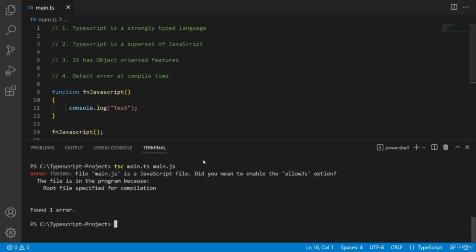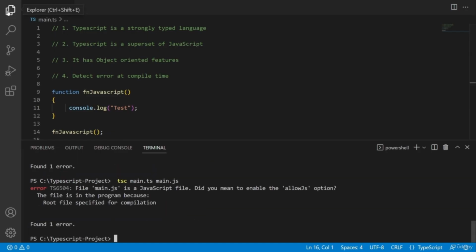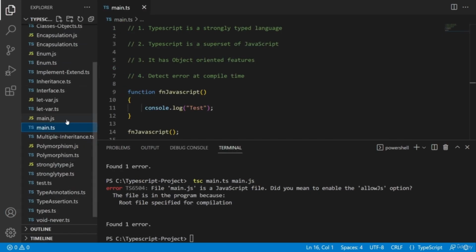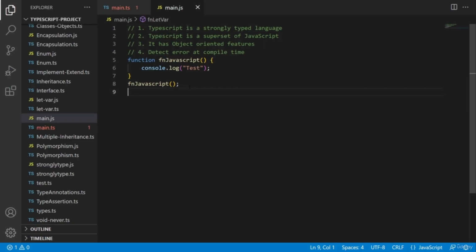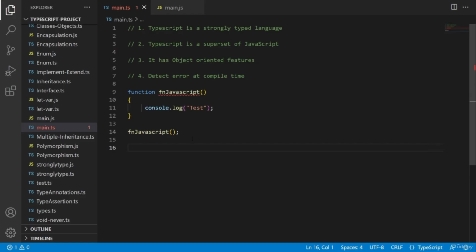Open terminal, type tsc main.ts main.js and press enter. And here the main.js file is created, right? And if you see the code of the main.js file, this is similar to the main.ts file. So that means that valid JavaScript code is also valid TypeScript code.